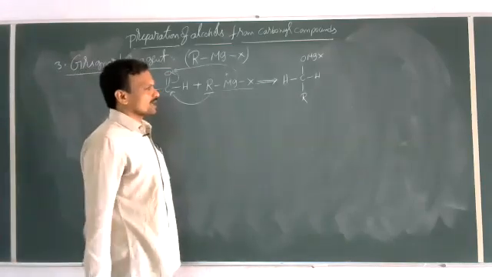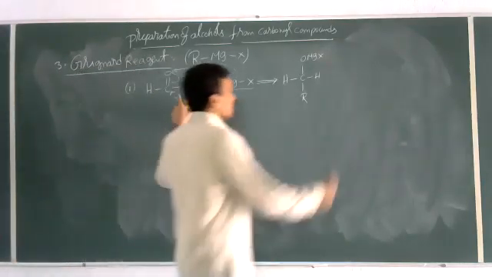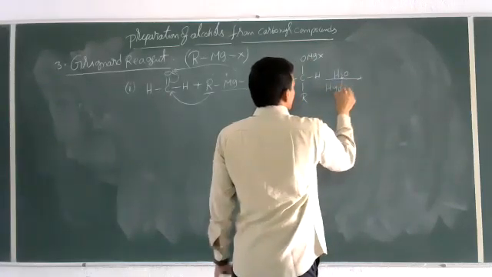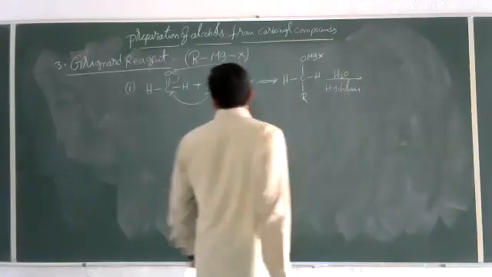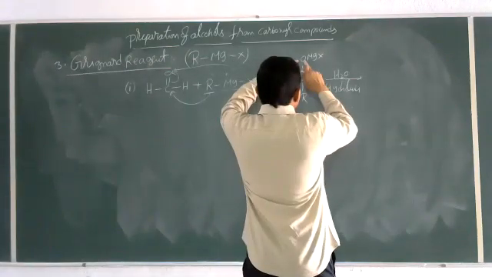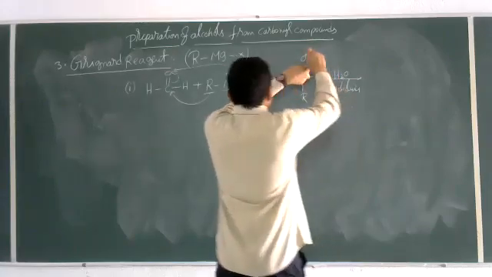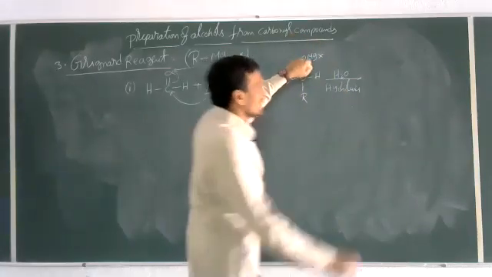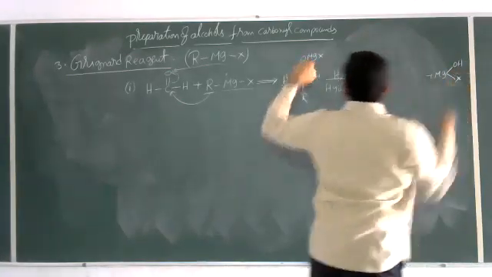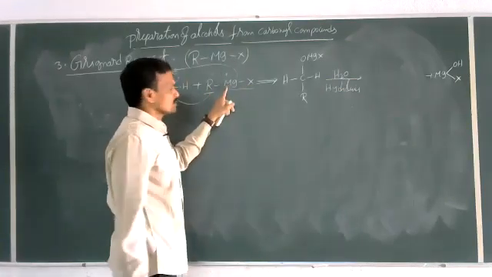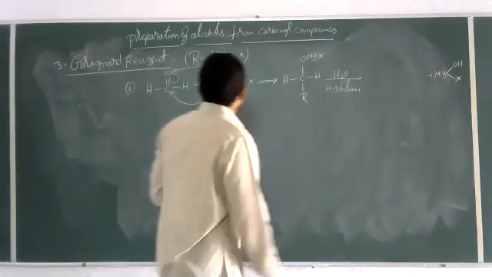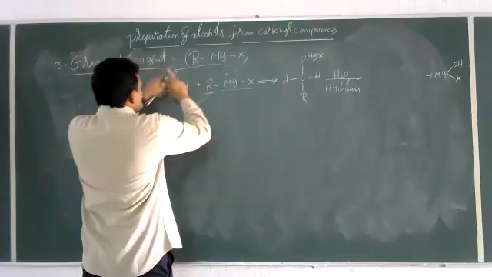And this addition compound of Grignard reagent with formaldehyde is subjected to hydrolysis. On hydrolysis, this MgX plus combines with OH minus of water and gets separated as MgOHX, and in place of MgX plus, H plus will be attached to oxygen.